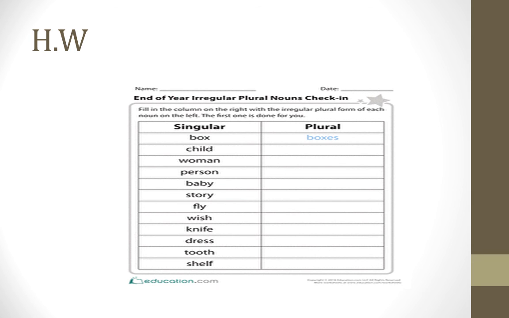Another homework is irregular. The words end with irregular. Child, children, woman, women, person, people, baby, babies, story, stories, fly, flies, wish, wishes, knife, knives, dress, dresses, tooth, teeth, shelf, shelves. Like this you have to do. You already know very well. Again, just as a revision to make it very well.